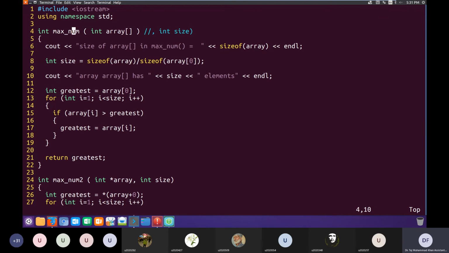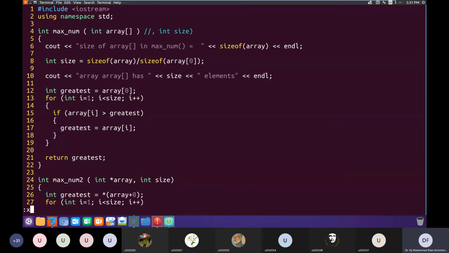Therefore, in C and C++, whenever we pass an array to a function, we also have to pass the size of the array as a second argument. The number of elements of the array, you have to pass it as a second argument.